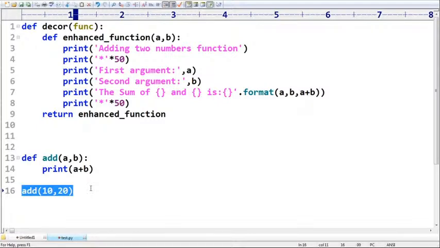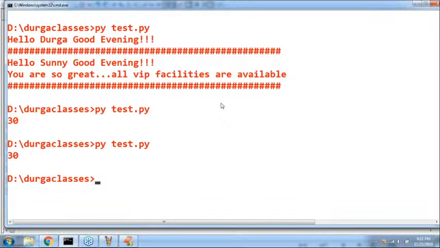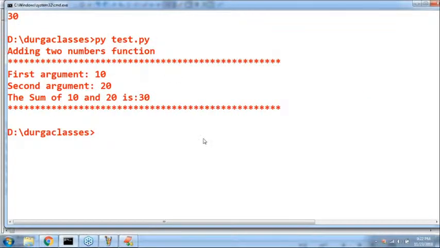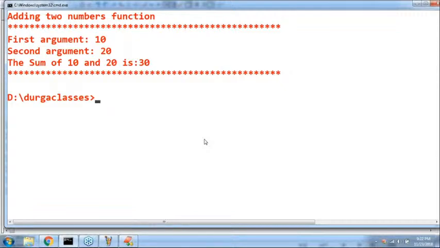Now I'm taking @decor. Now, with the same program, see how beautifully the output comes up. If you want, you can cross check. Now, same program, observe: adding two numbers function. First argument is 10, second argument is 20. The sum of 10 and 20 is 30. Like this it is going to provide.